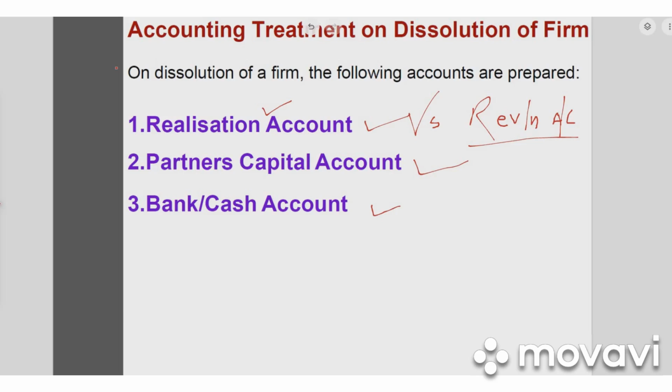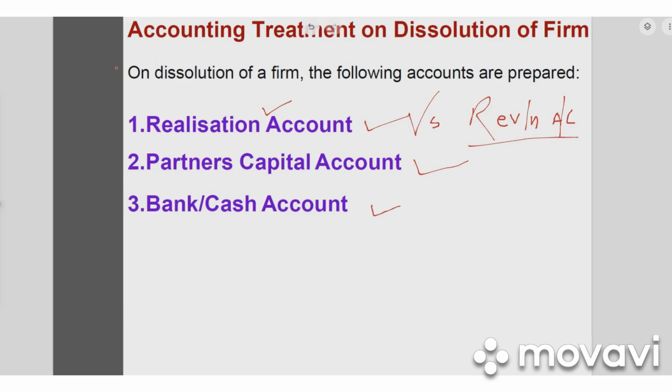We have discussed the concept of dissolution of partnership. We have seen the difference between dissolution of partnership and dissolution of partnership firm, and how and why the partnership firm's dissolution takes place. We have seen different situations, and how the whole dissolution procedure takes place, how the assets are settled, how the money is used for clearing the liabilities.